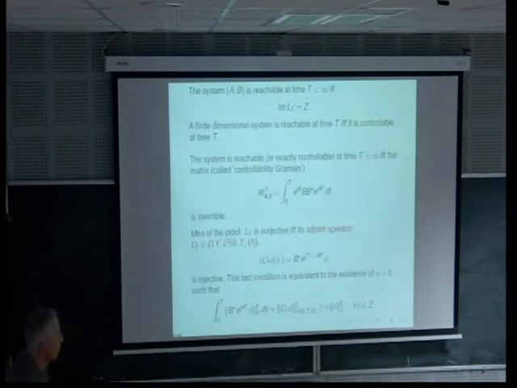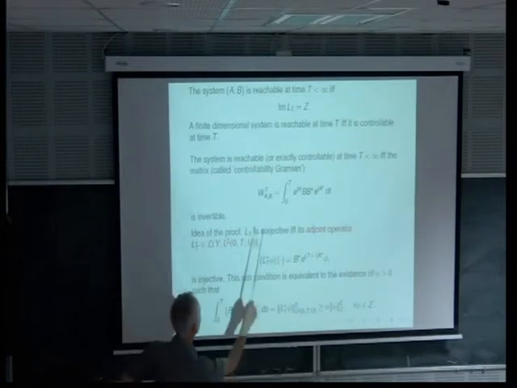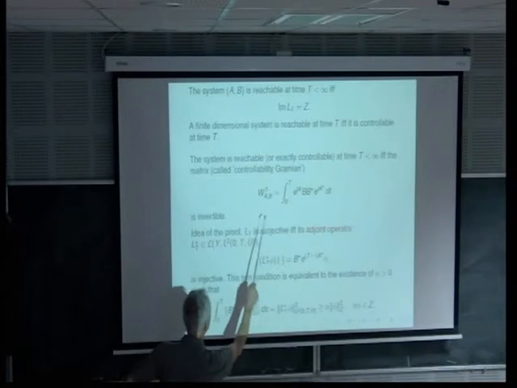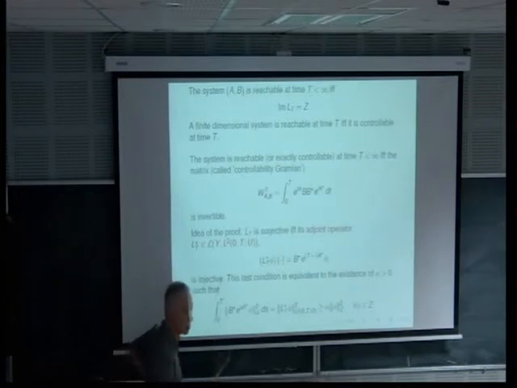Okay. It's a positive operator. It's a symmetric and semi-definite positive operator. So the injectivity of LT star and the surjectivity of LT is equivalent to the invertibility of this matrix, and this matrix is called the controllability Gramian of the pair AB.